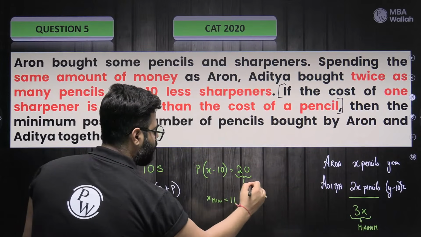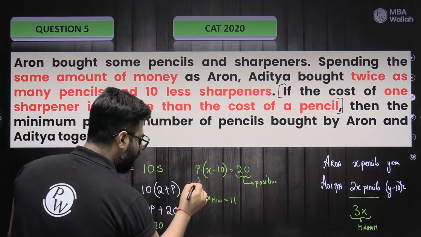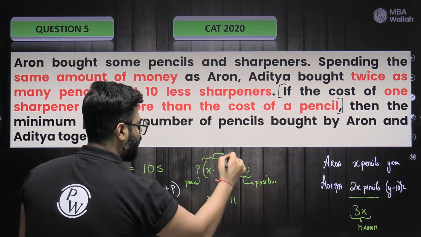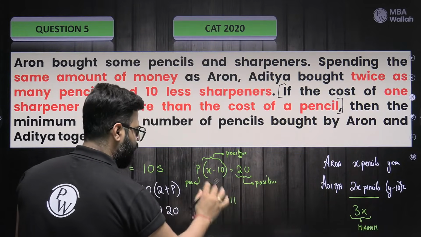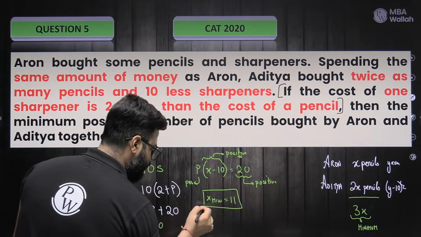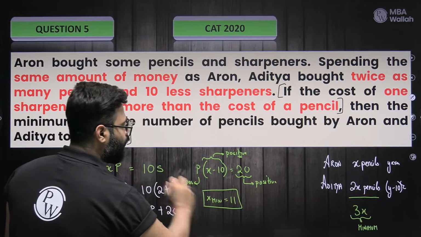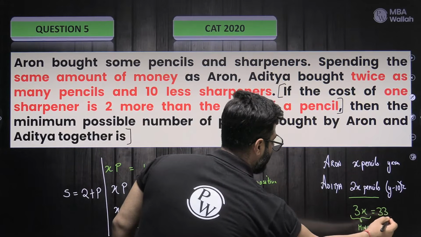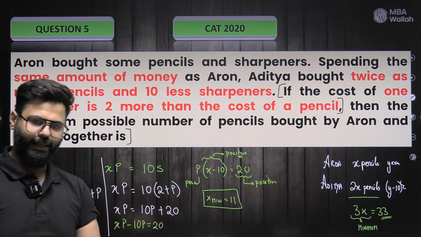Because this is positive, this is positive, this also has to be positive. Of course, guys, those who have been watching this session from the start will understand this. We have already discussed this. I would recommend that you watch it from the start. And the minimum number of pencils, 3x, that is 3 into 11, which is 33, right? Comfortable?